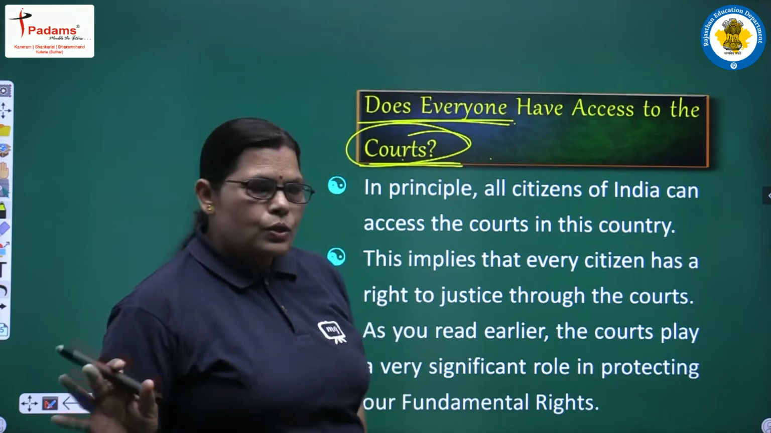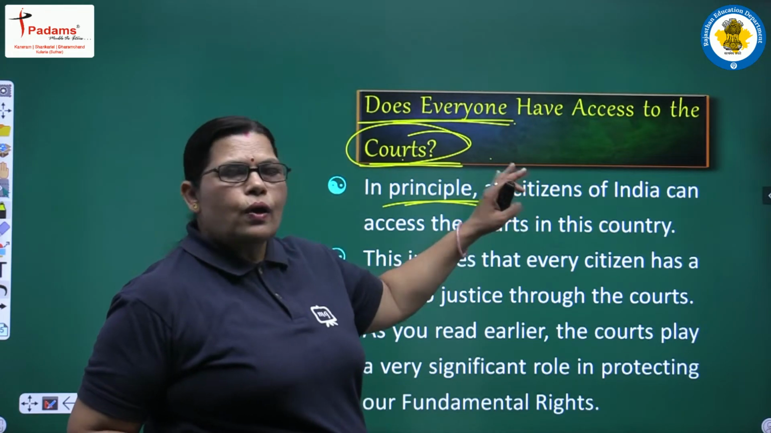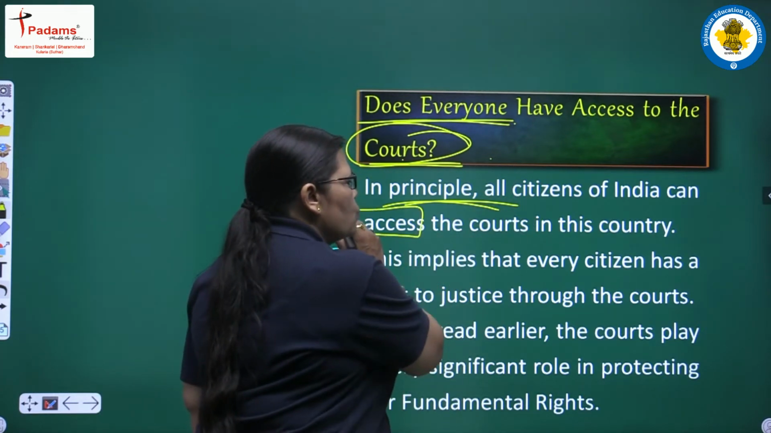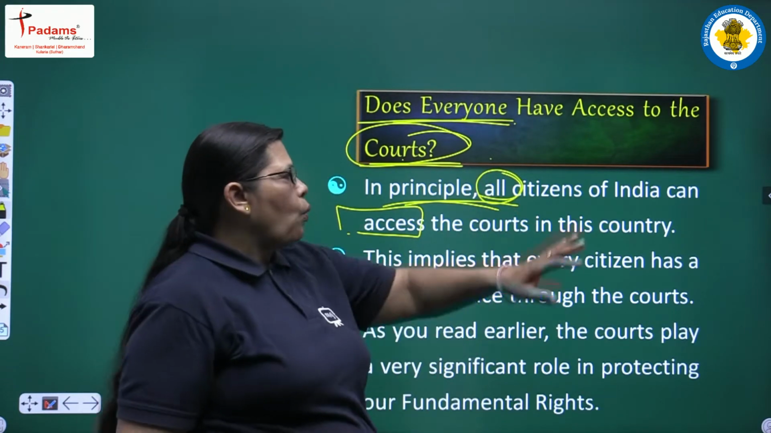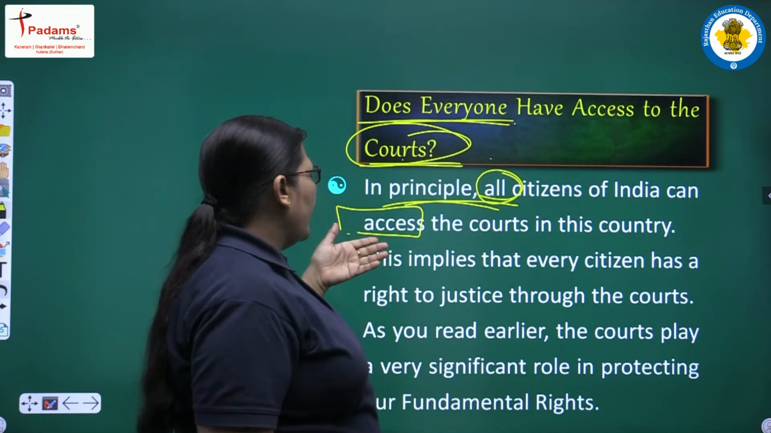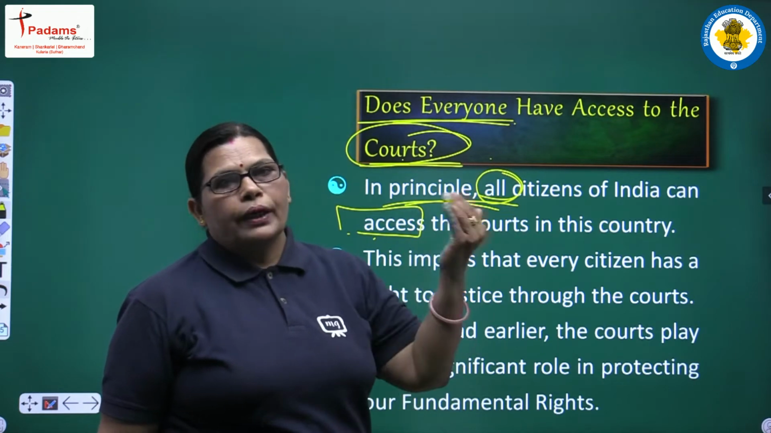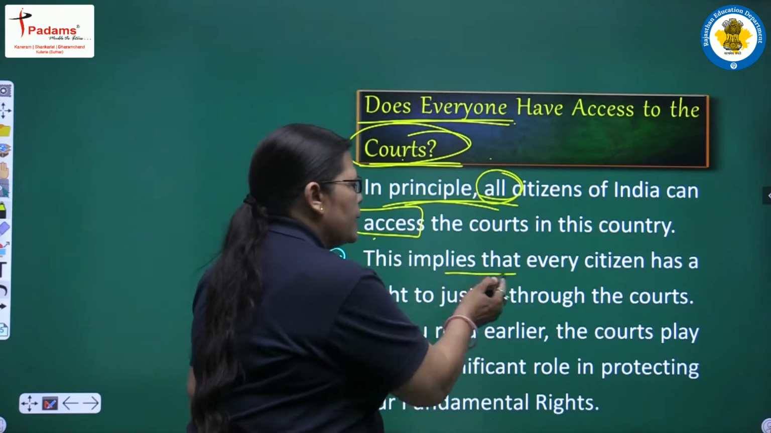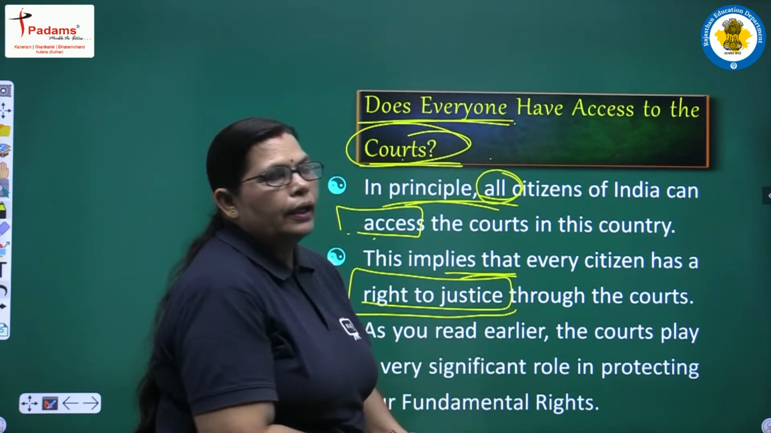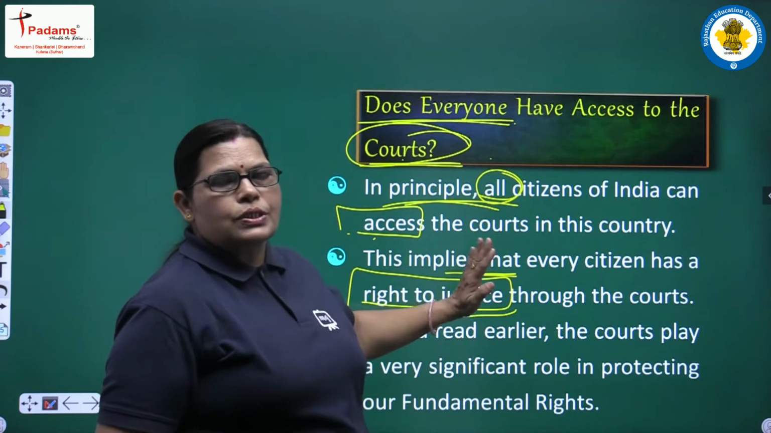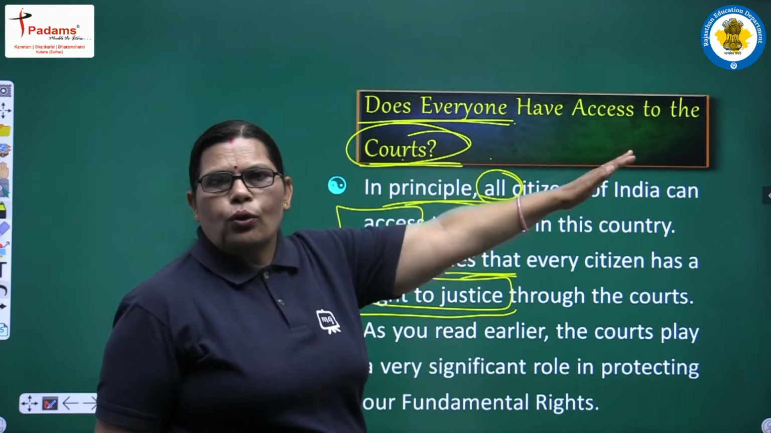This is the main point here. So, we will consider here, in principle, all citizens of India can access the court in this country. It means in our constitution it is written that all the citizens of India can access the courts in this country, maybe lower court, maybe high court or maybe supreme court. This implies that every citizen has a right to justice through the courts. See, what's the right? Right to justice to all the citizens of India through the different courts.